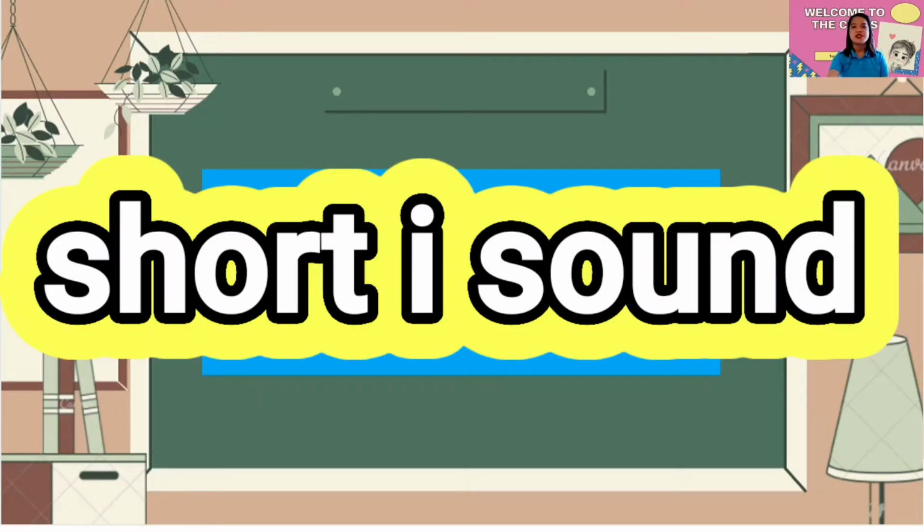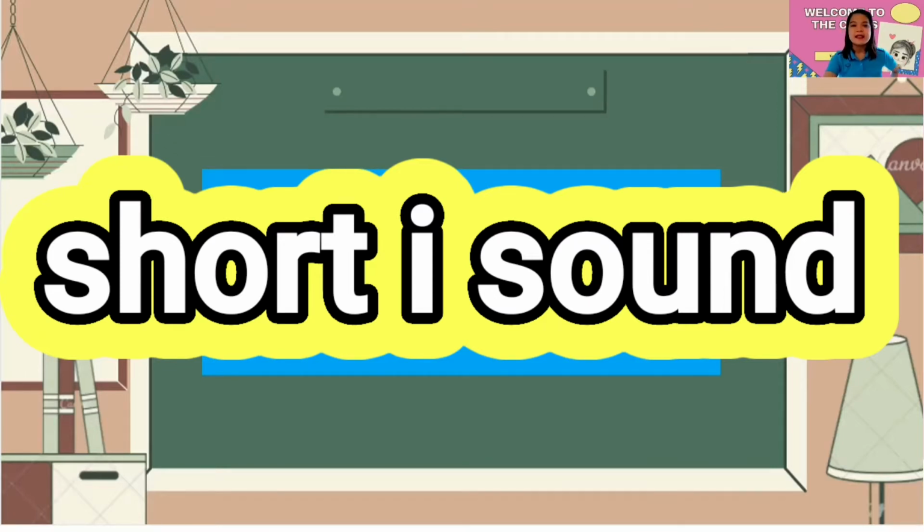Let's begin with the short E sound. So this one is the sound E. Everybody say E. Perfect. Again, E. Again, E. Very good. So this one is not I, but the short sound E.